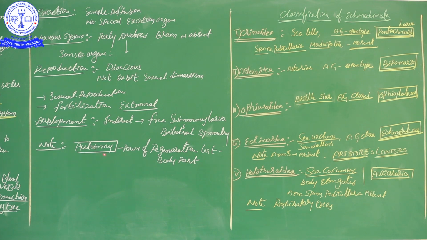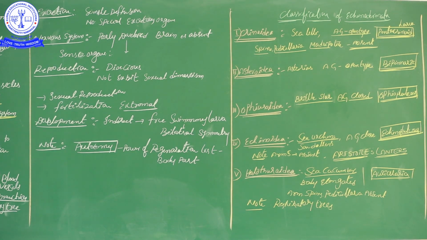That is autotomy, the power of regeneration of a lost body part. It is a great ability of Echinodermata.